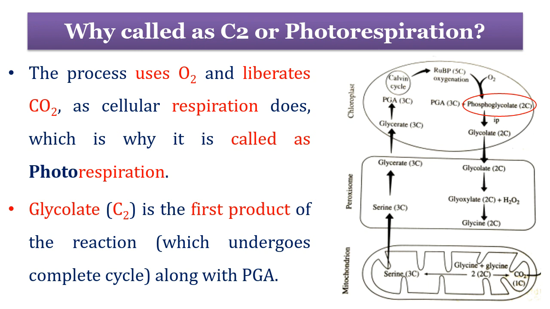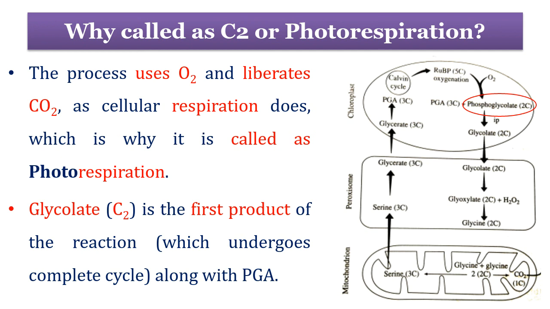In this biochemical process, plants use atmospheric oxygen and liberate carbon dioxide, as normally happens in cellular respiration, which is why it is called photorespiration. In this pathway, the enzyme Rubisco plays a key role. The full form of Rubisco is ribulose bisphosphate carboxylase oxygenase.